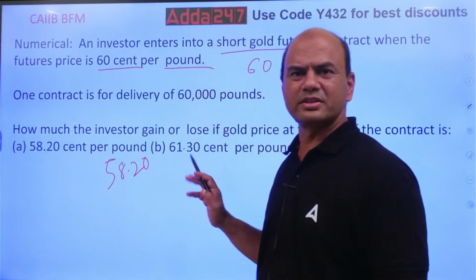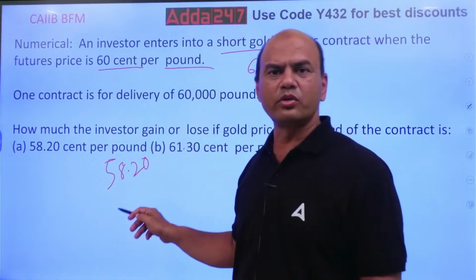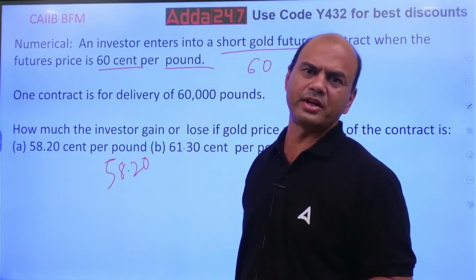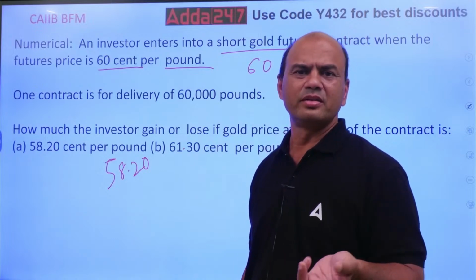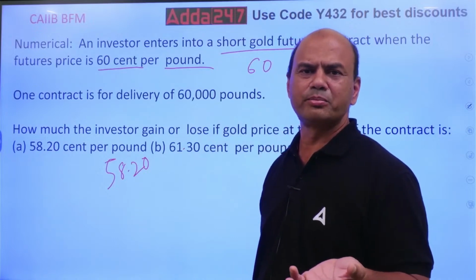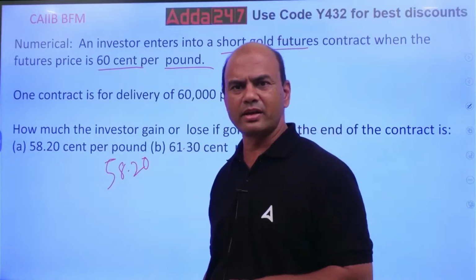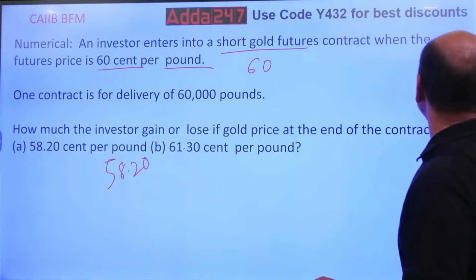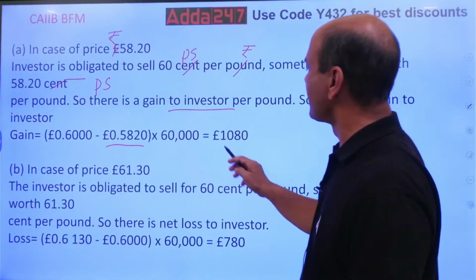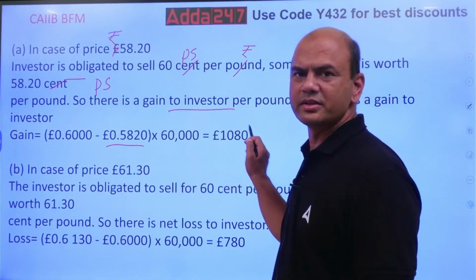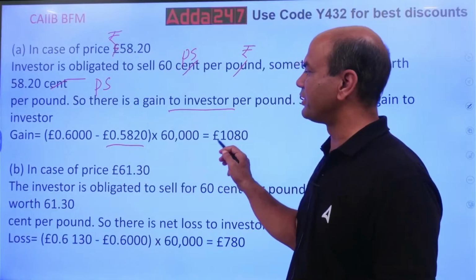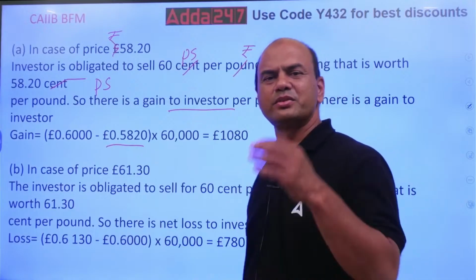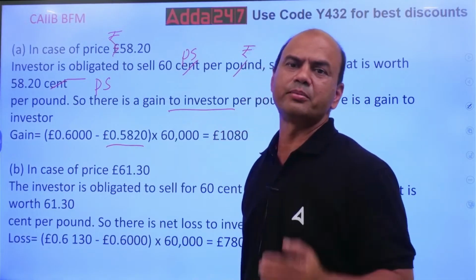The difference is 1.8, into 60,000, whatever it is. Just multiply it, 1.80 into 60,000, and you'll get the same answer, 1080. It's a simple calculation: what rate I have sold, what rate I am purchasing.